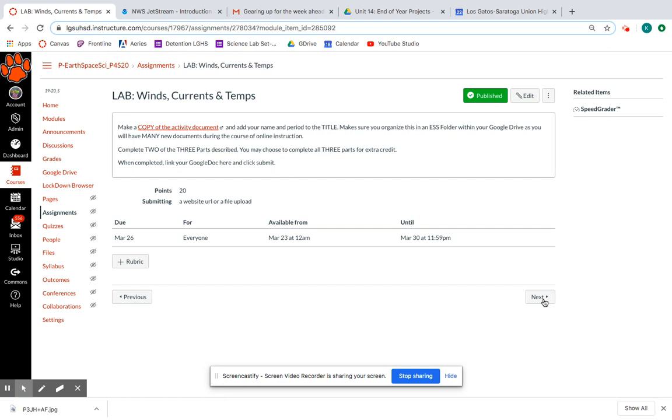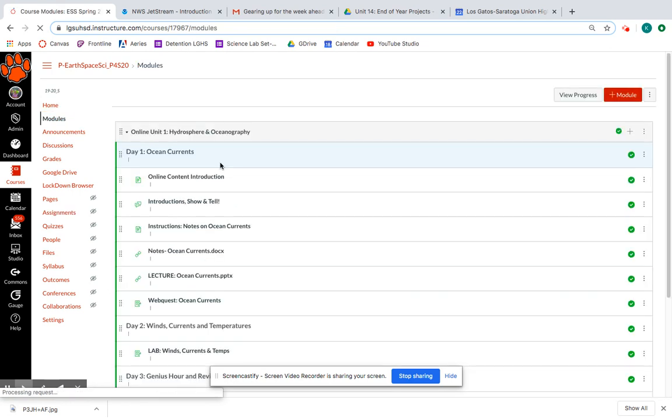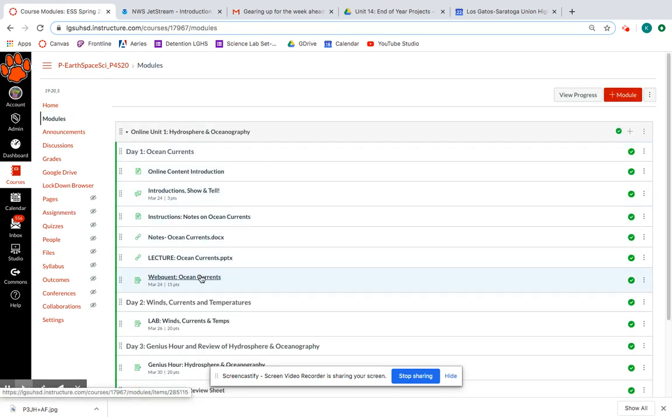You'll see that the next activity here is actually on our next class day. If you were paying attention back in the module, the last thing you were set to do on day one was the web quest. So at this point, you're actually done. When you get to the lab winds, currents, and temps, you're welcome to continue, or you can pause at that point because that is the work that is meant to be done on the second day of class.